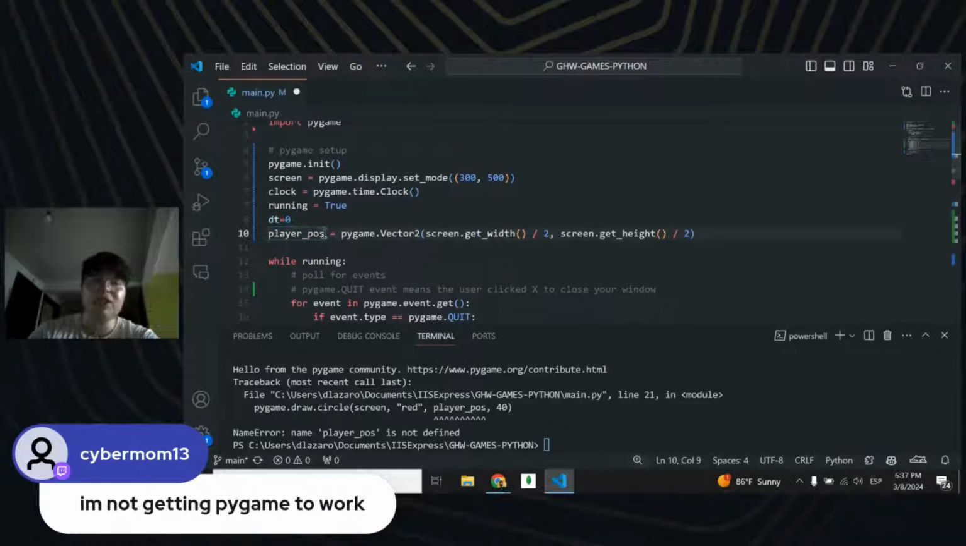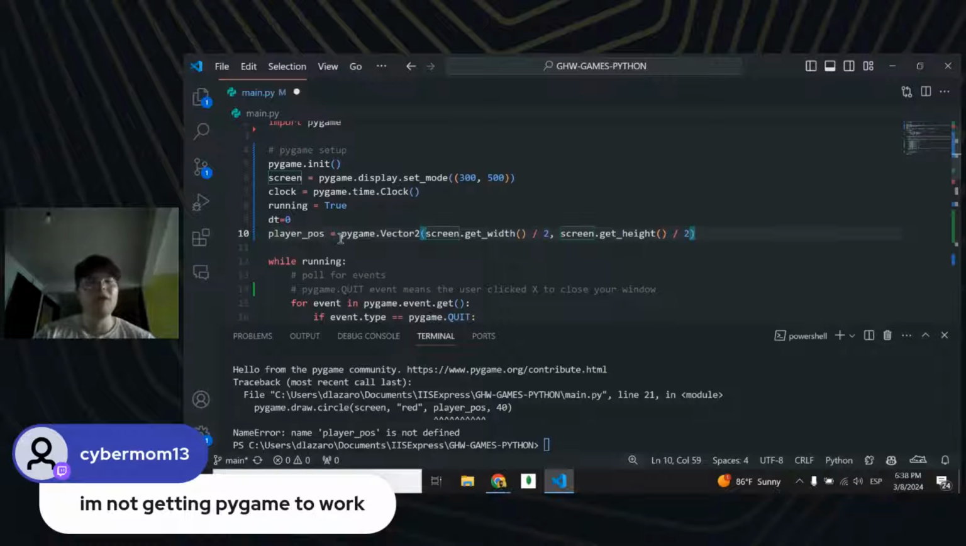And my player position is just a variable that is initializing a 2D vector, and this 2D vector is going to have two arguments. The first one is where in my x-axis I want my player position to start, and the second is where in my y-axis. If you can see, we take screen.get_width and divide it by 2. So where do you imagine this is going to be positioned at first?